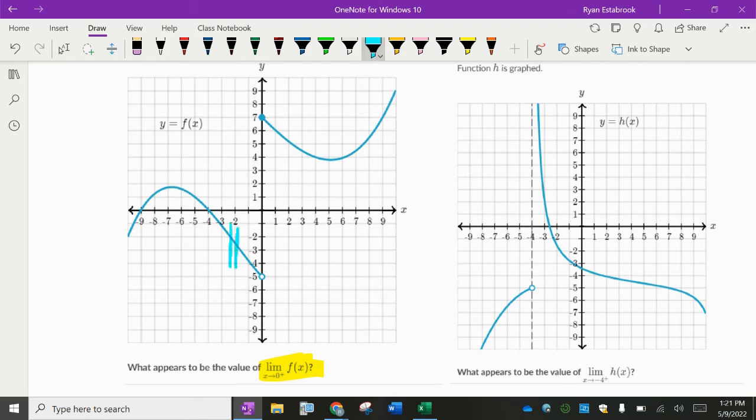So as I look at this graph, do I need to look at those blue points or those orange points? Orange. This on the left doesn't matter. So from the right of 0, as x keeps getting closer and closer to 0, what is the f of x value getting closer and closer to? 7. So this limit is 7. It's only a one-sided limit. Usually one-sided limits do exist because they're generally trending towards something.